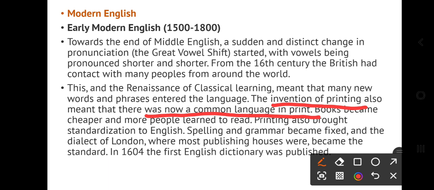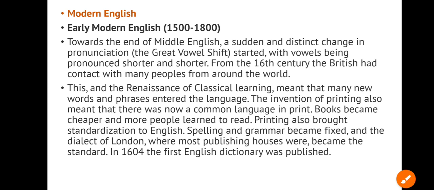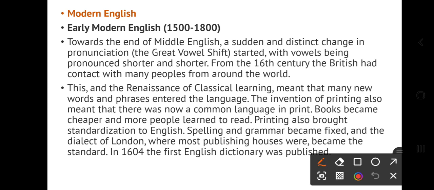But then machine came, a machine for drafting, that's a printing machine. And once the printing machine came into existence, language became common to all, because manual is different. But then a number of printouts were taken for common people. And then books became cheaper naturally.